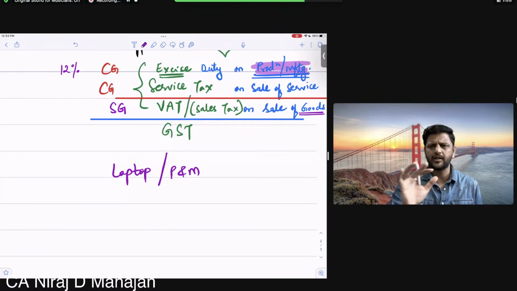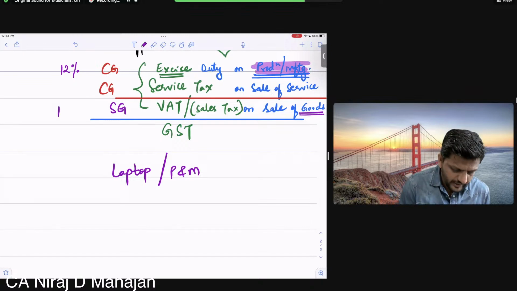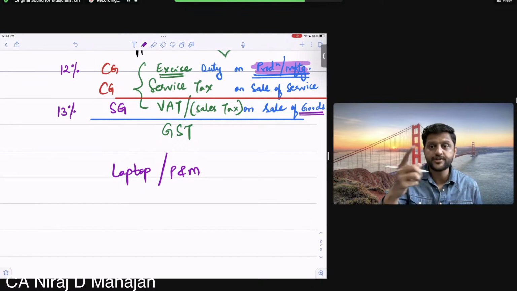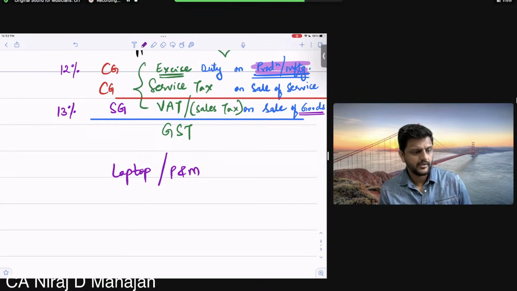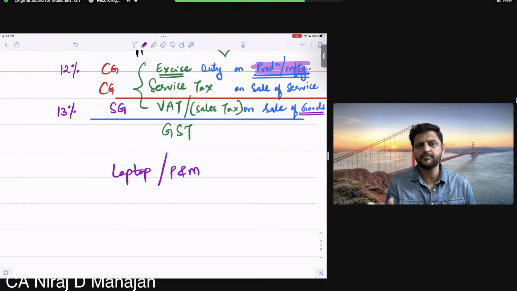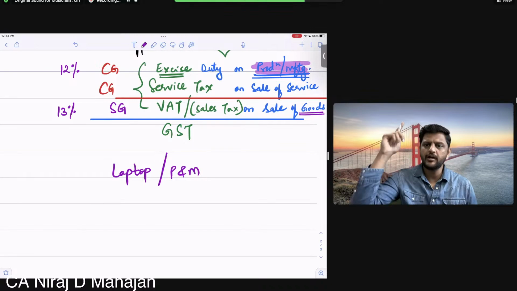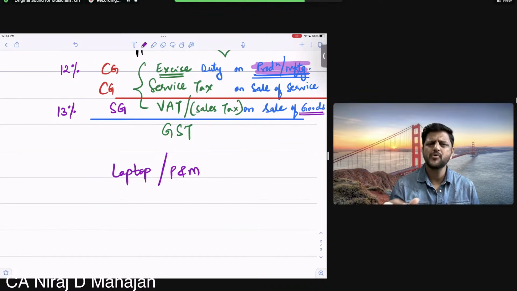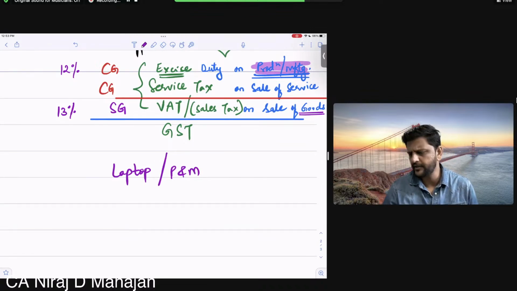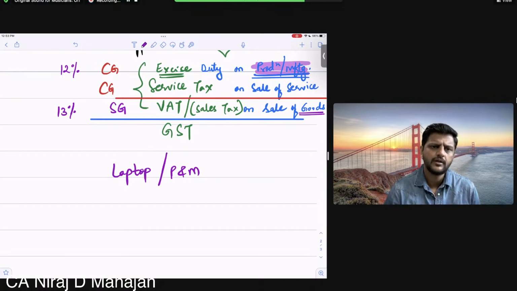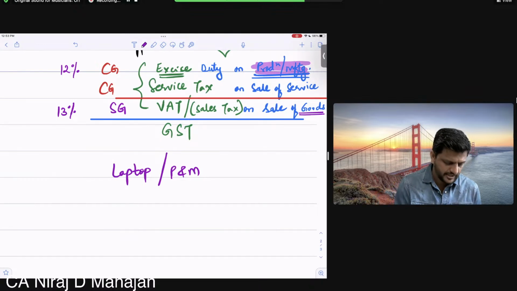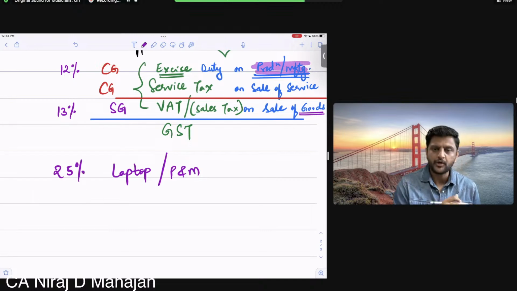Again, for the sake of example, let us say VAT was 13%. And it differs from state to state. Karnataka may have 13%, Maharashtra may have 14%, and Bihar may have 10%. That's why I'm giving you a random rate of 13% right now. So if I look at this scheme, after production, before other charges, we are paying 25% tax. Are you getting my point, everybody?